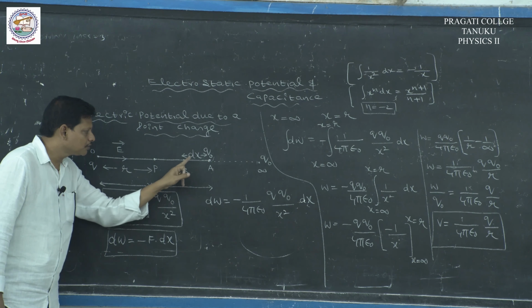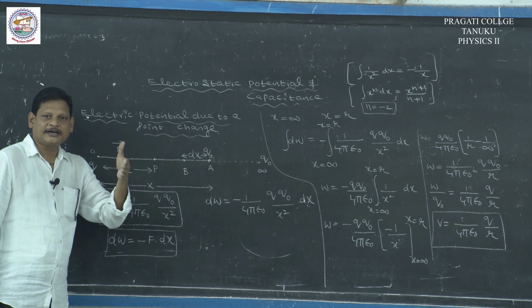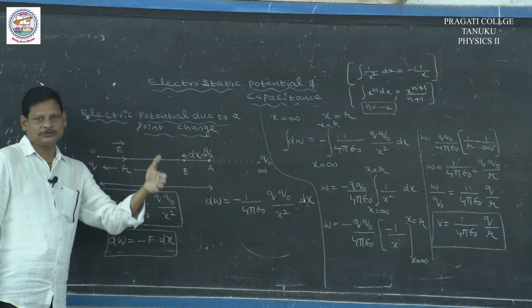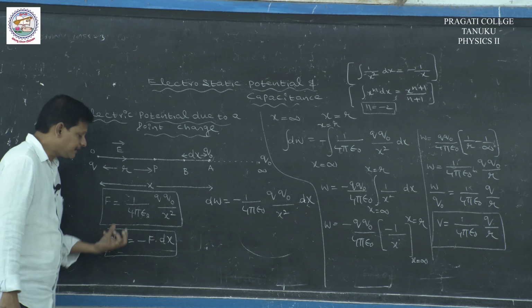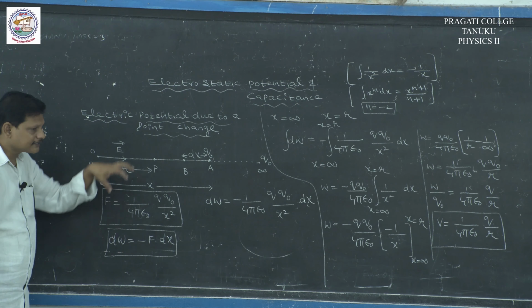For example, in order to move the charge for 1 centimeter, the work done is 1 joule. For 10 centimeters, we can simply say that it is 10 joules. In the same way, in order to calculate the total work done, we have to integrate the above equation. Work done against the electrostatic force, dW, is equal to minus F into dx. By substituting, we get the equation.